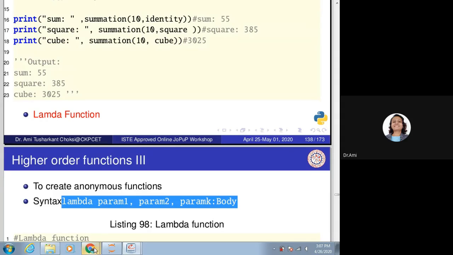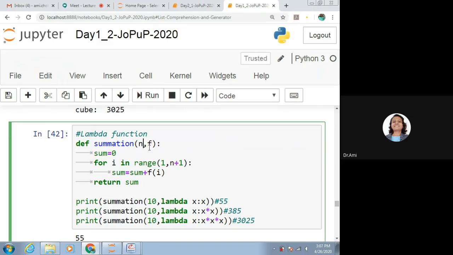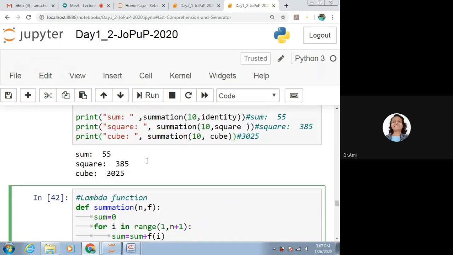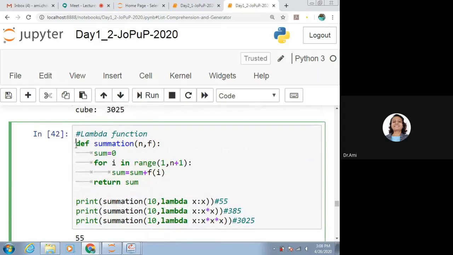Let's see the example of it. So what is here? Definition sum n comma f. The same summation function is written here, which was considered for identity, square, and cube. Same function is there. But here instead of giving identity, then square, then cube as the function name, we have provided the anonymous function and the definition also is provided here.